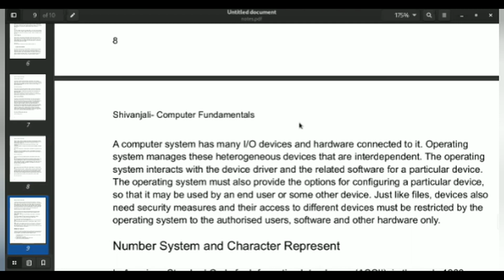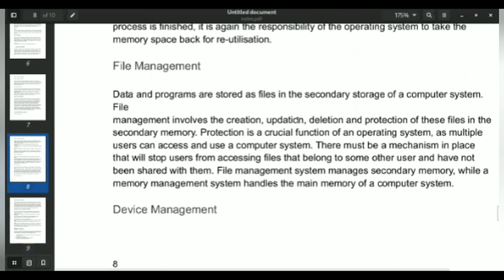And I forgot to tell you while mentioning that file management requires security. And what is the basic need of security? Anyone can come and erase your data, right? So you need to have a solid file management security, which is used to protect the crucial functions of your operating system.